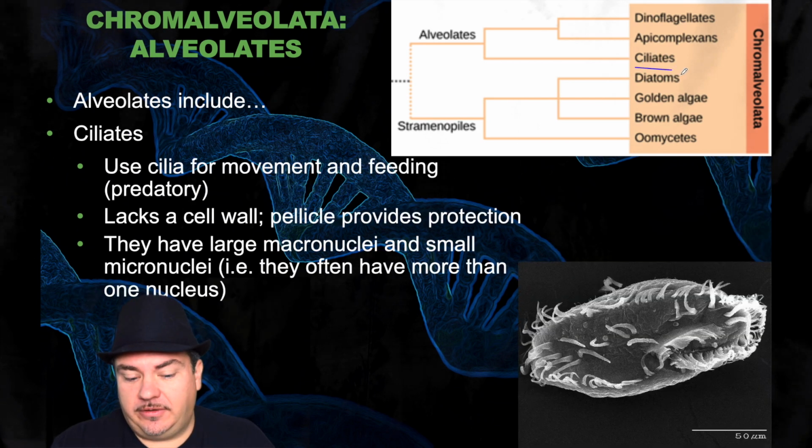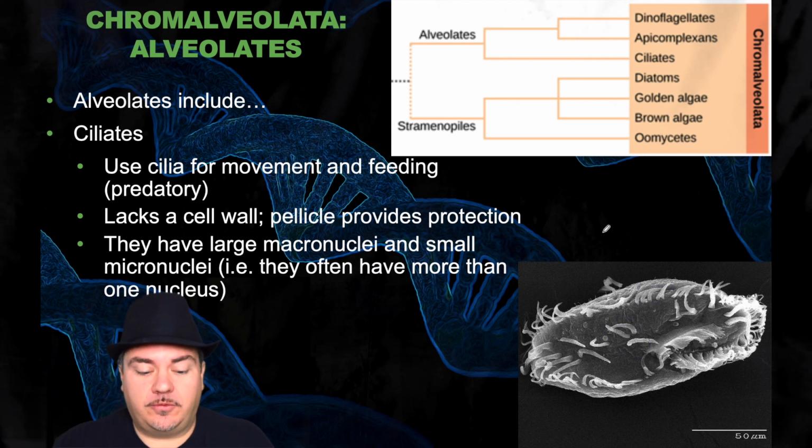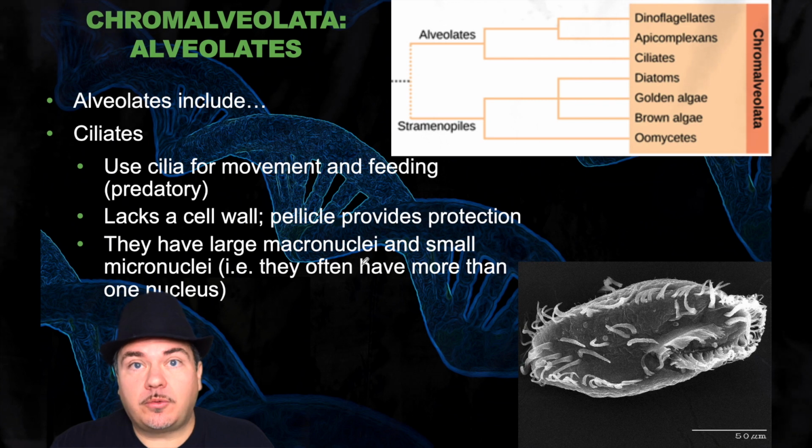Then we have the ciliates. They use cilia for movement and feeding. So these things that look like hairs on this organism, those are not hairs, they're cilia, which can move and allow the organism to move. They lack a cell wall. They have large macronuclei and small micronuclei. In other words, they have more than one nucleus.